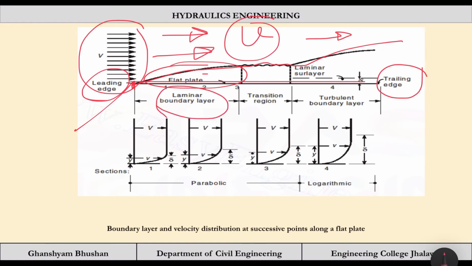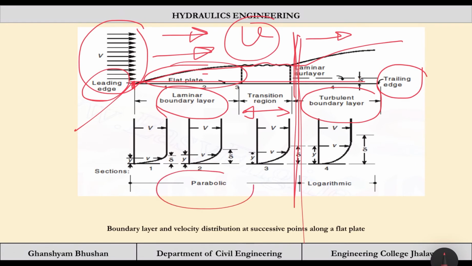So this region is the laminar boundary layer, and there will be a smaller region of transition boundary layer, and then a fully developed turbulent boundary layer will exist. Up till this point, which is the transition zone, the velocity is parabolic as in the case of laminar boundary layer, and after this, due to the turbulent boundary layer, the velocity variation will become logarithmic.